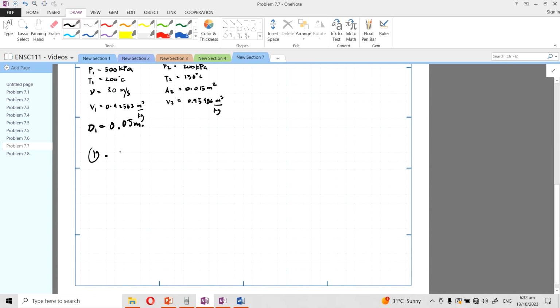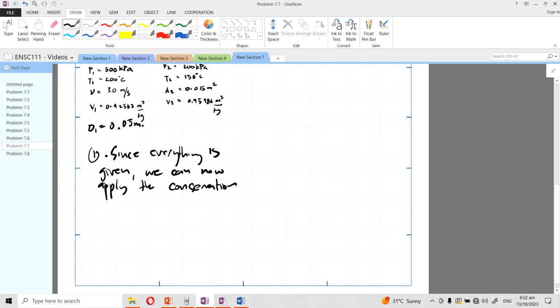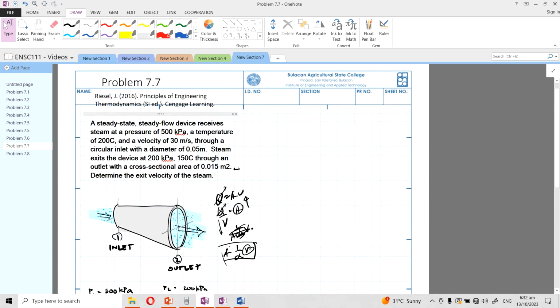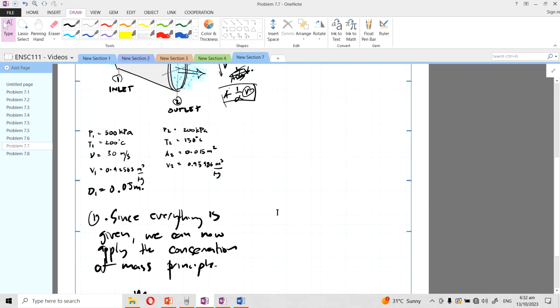All right, so conservation of mass. Since everything is given, we can now apply the conservation of mass principle. Assume steady state, right?